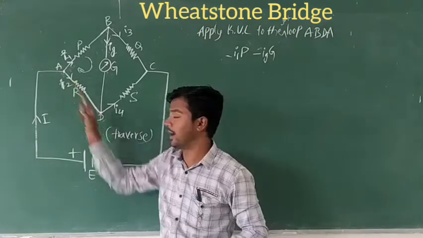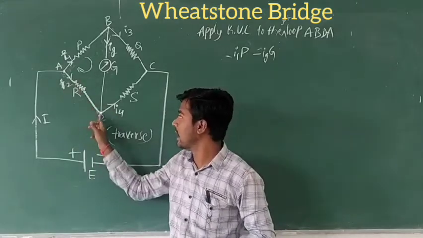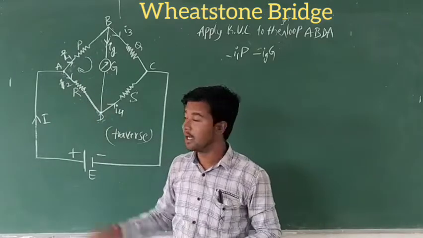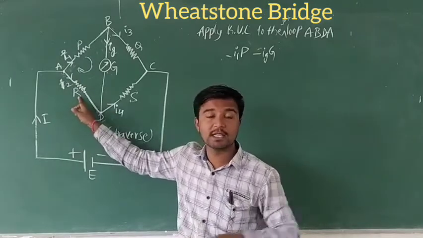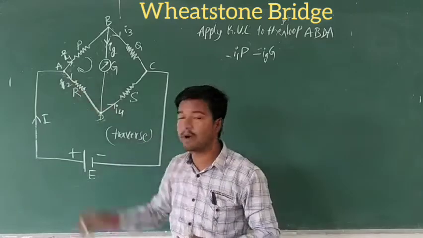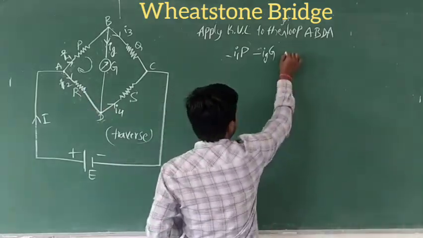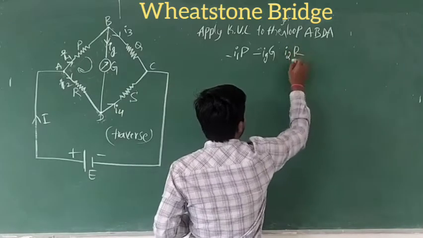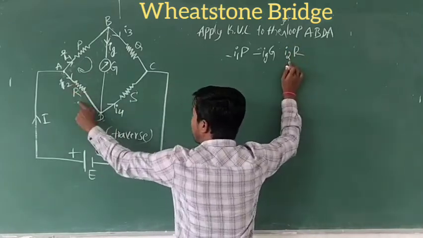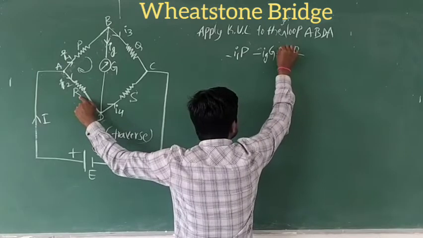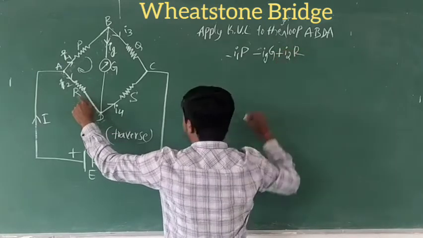Okay, D to A. So the current in this branch is I2, and the resistor is R. But here the main thing is I2R. The current in this branch is I2 and the resistor is R. But I will write it here as positive.